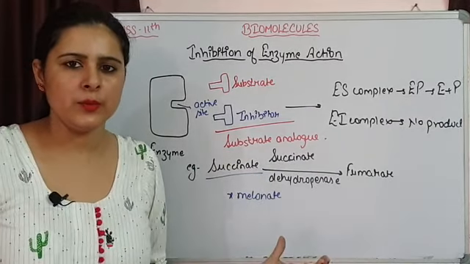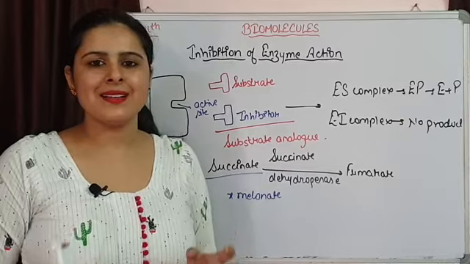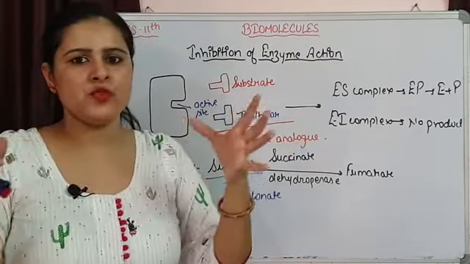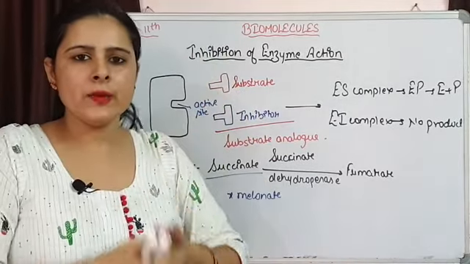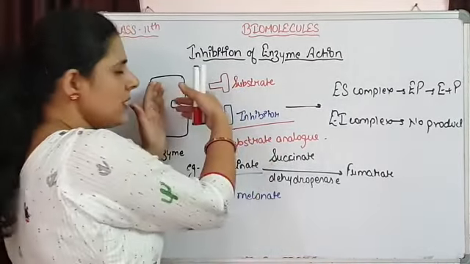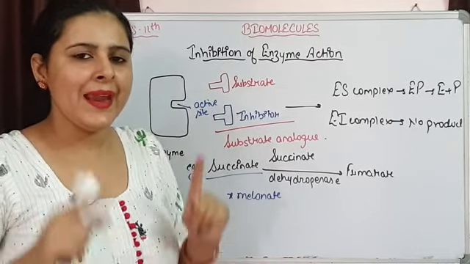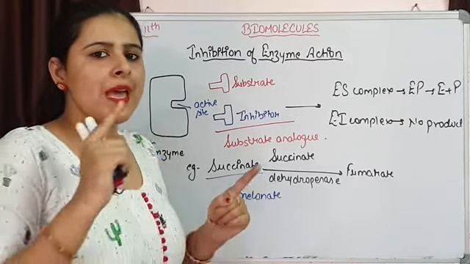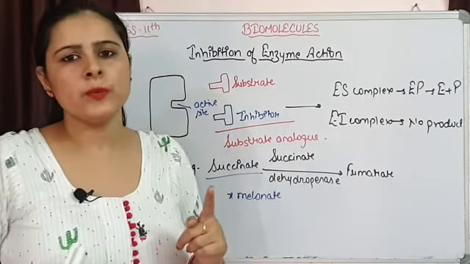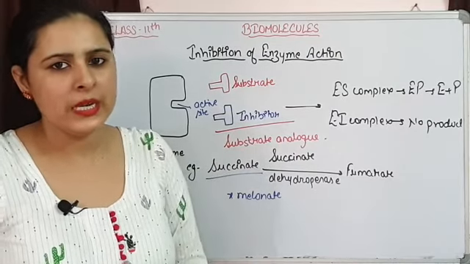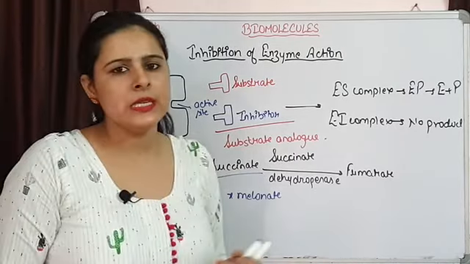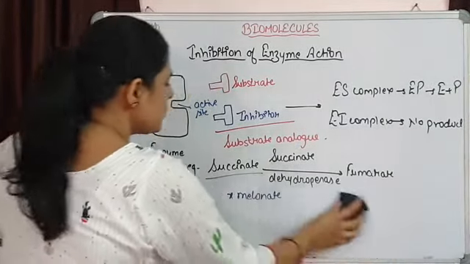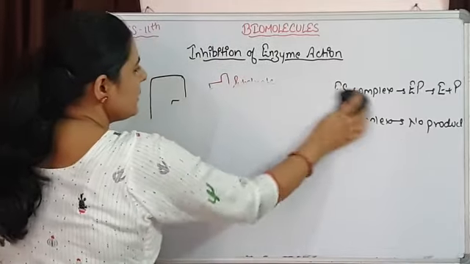competitive inhibition. Now from one thing it is clear that this whole enzyme-substrate interaction is going to show a lock and key model, because the substrate is going to fit in the active site of the enzyme, and enzyme is having the ability to convert the substrate into the product, but the ability to convert an inhibitor into the product is not available with the enzyme, and there are lots of other examples also. So that was competitive inhibition. Now next we are going to move on to non-competitive inhibition.